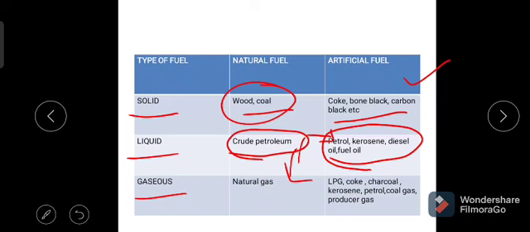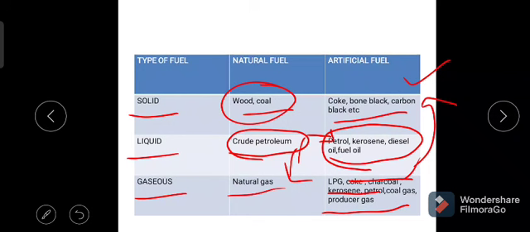On synthesis of the natural gas, we get LPG, liquid petroleum gas, which is used in our LPG cylinders and contains n-butane. Also, we get coal gas, producer gas, etc. These two can be applicable for the solid fuels, and these two can be applicable for the liquid fuels.